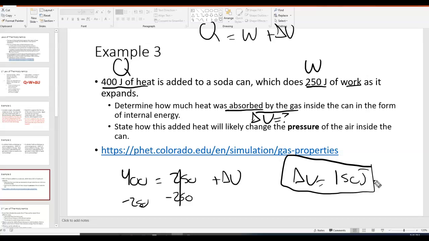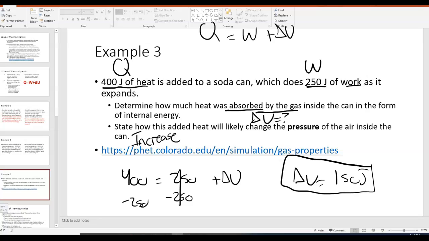So what's going to happen to the gas inside the can? Well, it's going to heat up. That means the temperature is going to increase, which means those gas particles move faster. And if they move faster, that means they collide more often. And so how is this heat going to change the pressure? It's going to cause it to increase, which you probably could guess on your own. Okay, so pause there if you need to look more at example 3.